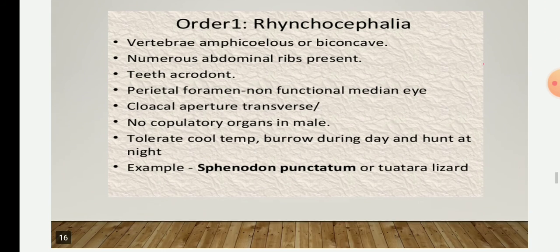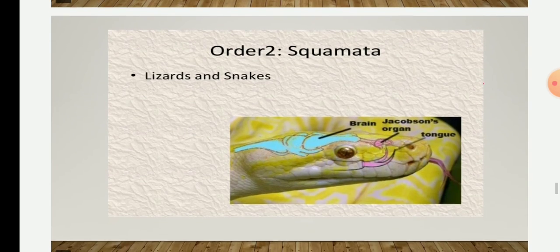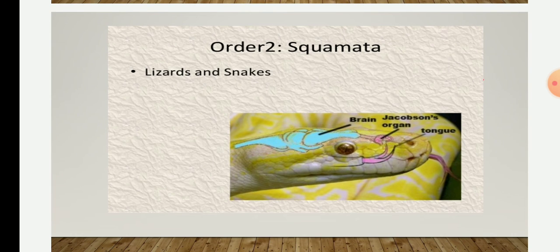Then the second order is Squamata. Squama means scales, or squamatus means scaly. So the body of organisms belonging to the order Squamata is covered by horny epidermal scales.